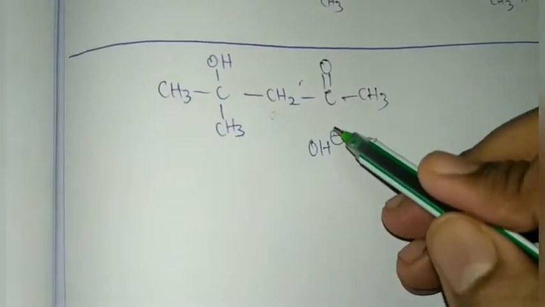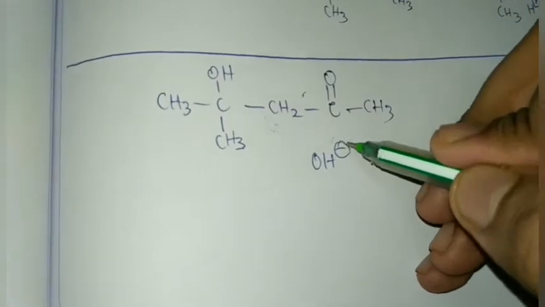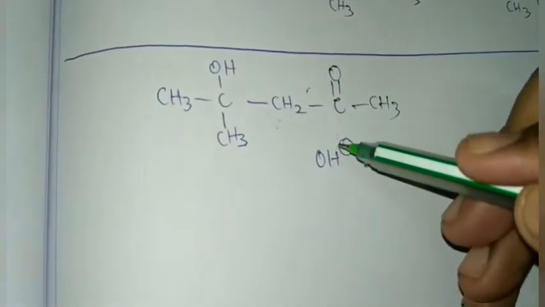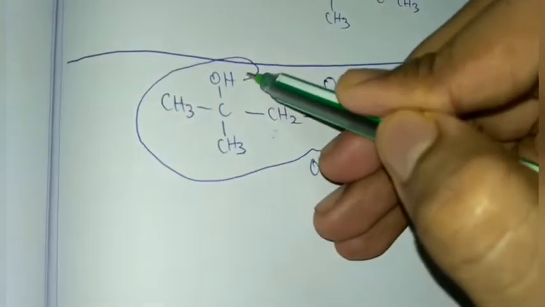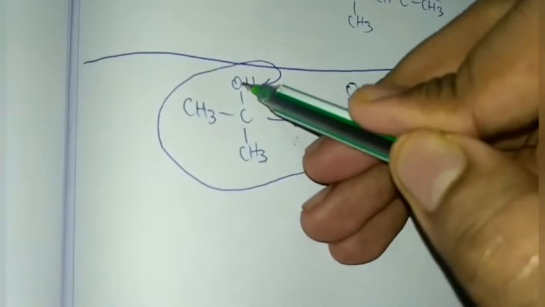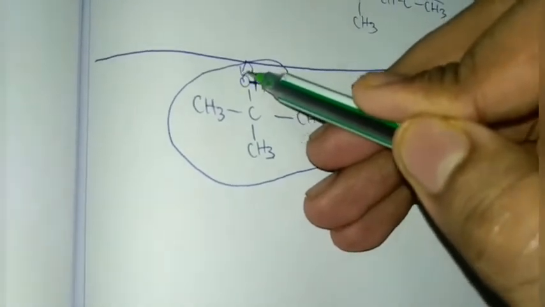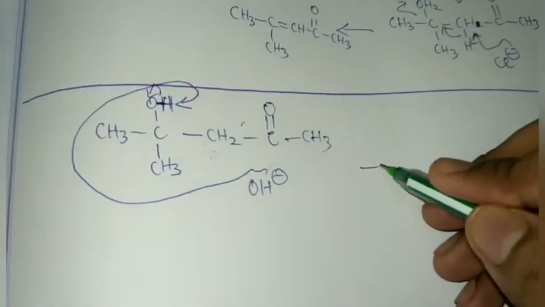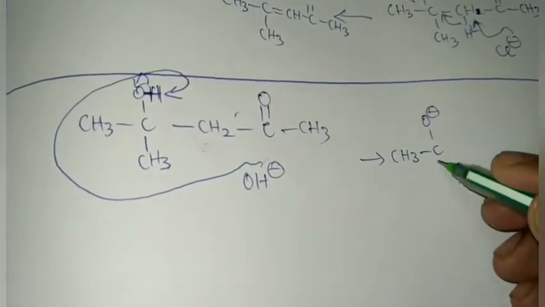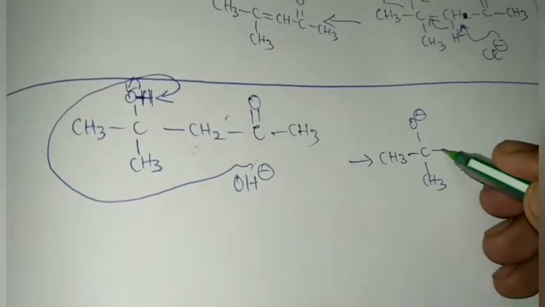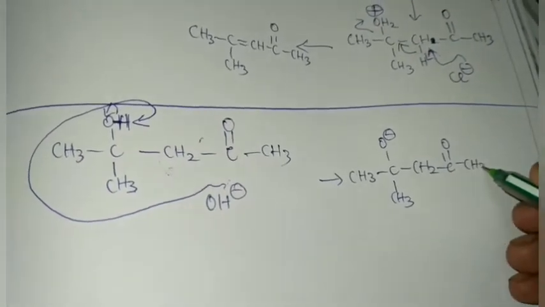This OH minus abstracts this proton, so as to form CH3, CO minus, CH3, CH2, C double bond O, CH3.